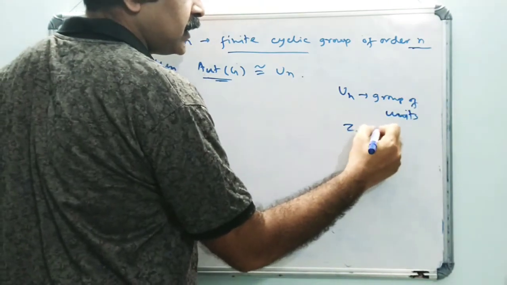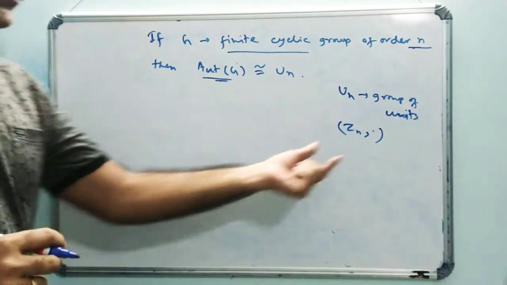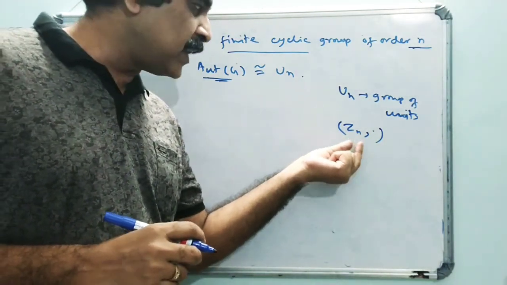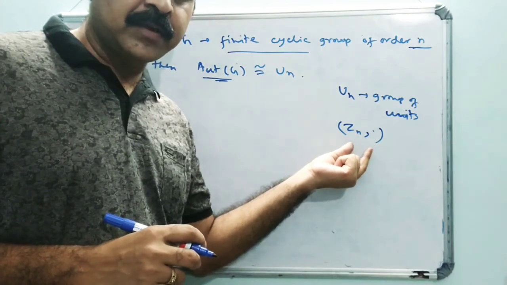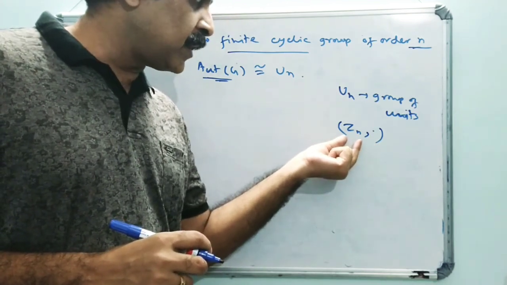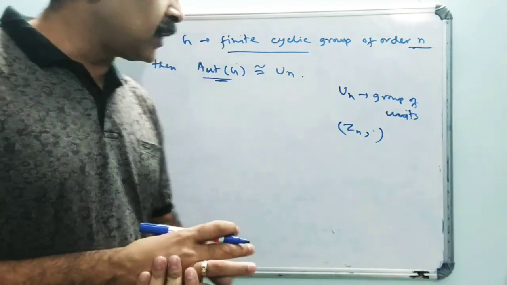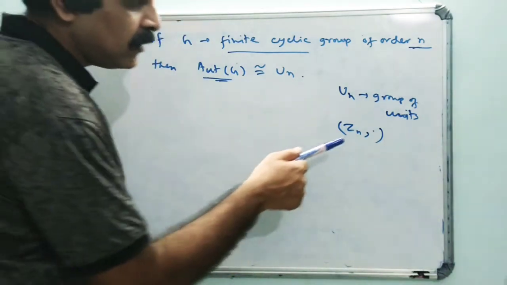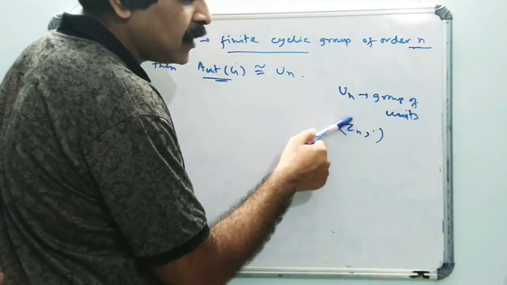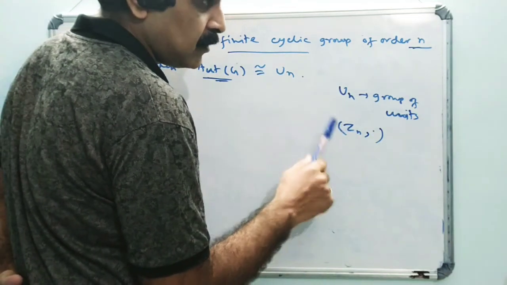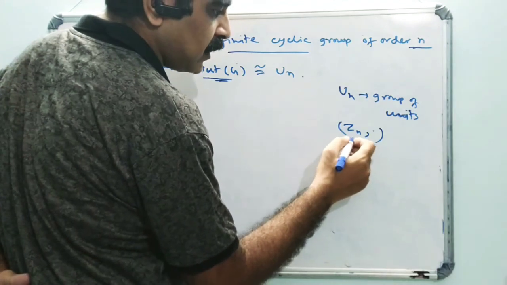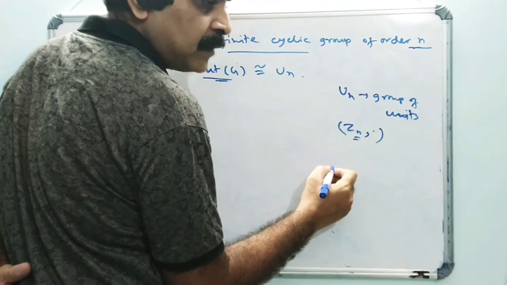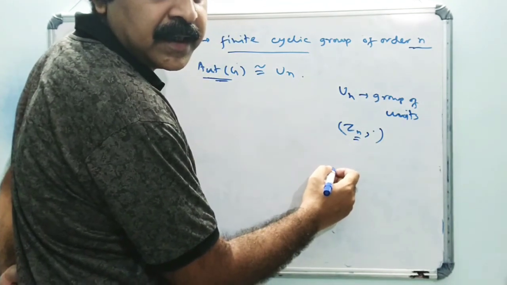Actually, in Z_n, if we consider the algebraic structure (Z_n, ·), then this is not a group. It is a monoid, but not a group, because some elements of Z_n are not units. Unit means invertible. The invertible elements of Z_n are in fact the classes less than n and prime to n.